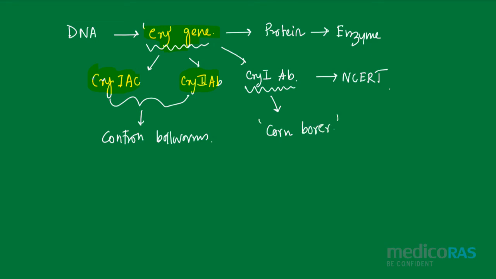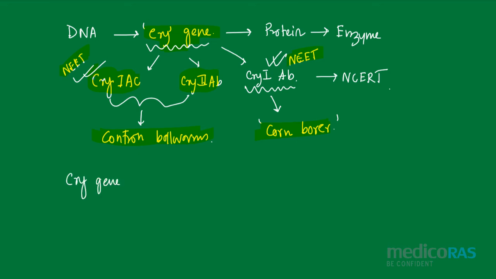So according to NCERT textbook, we had 2 different types of pests which can be killed by this cry gene. So please remember these 2 names, it is very important, and in NEET also they are going to ask these questions often.